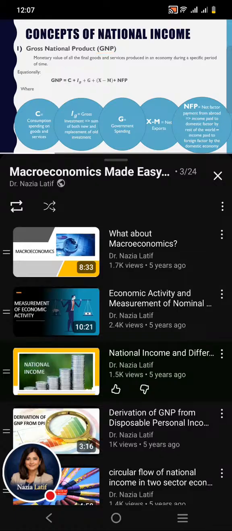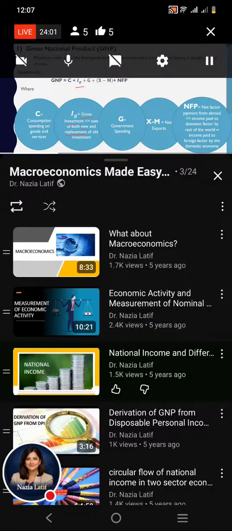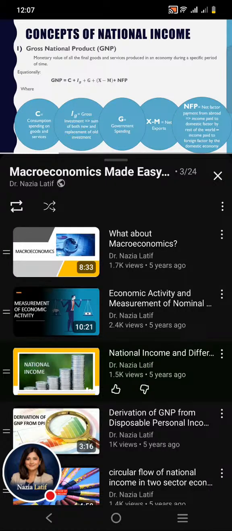Equationally, we can write it as GNP = C + IG + G + (X − M) + NFP. C stands for consumption spending on goods and services, IG represents gross investment, that is the sum of both new investment and replacement of old investment, capital G represents the government spending, and X represents exports and M represents imports. Collectively the difference between exports and imports is known as net exports, which could be positive, negative, or zero.